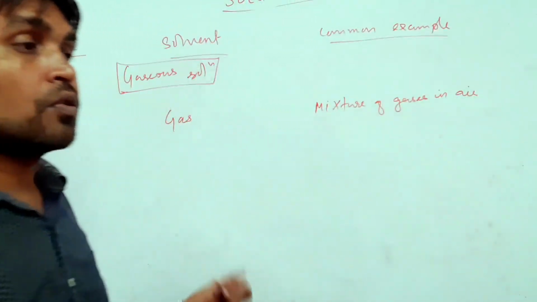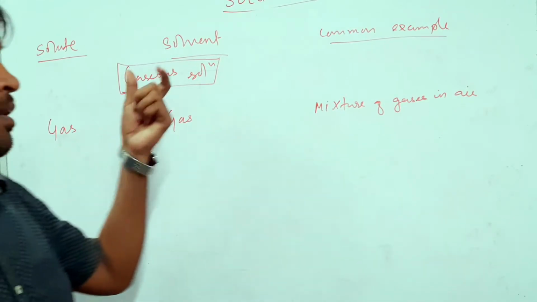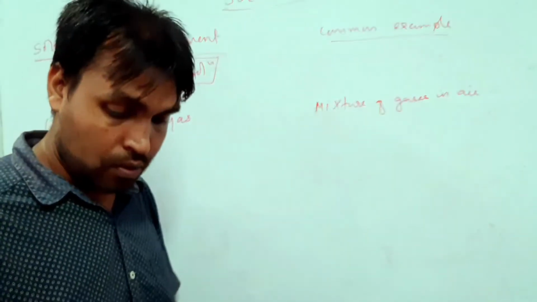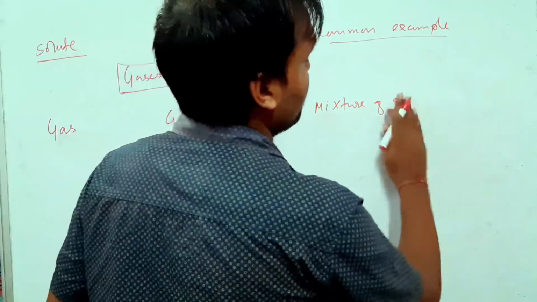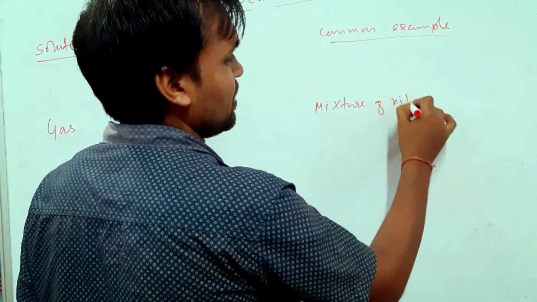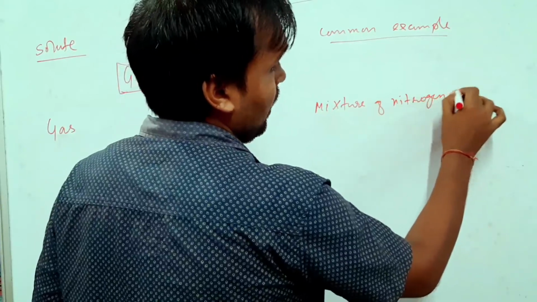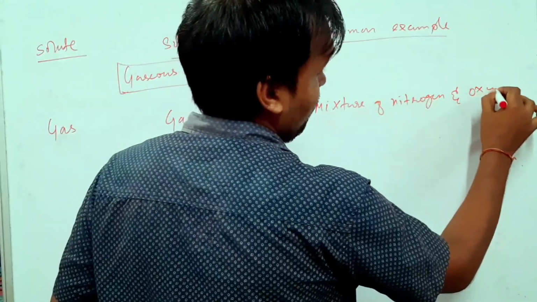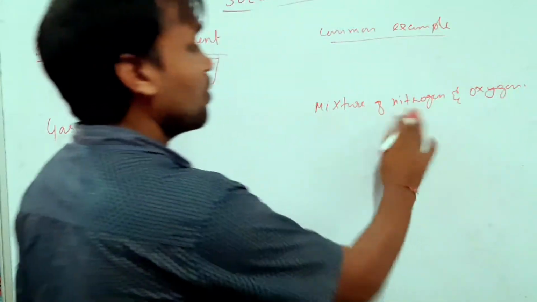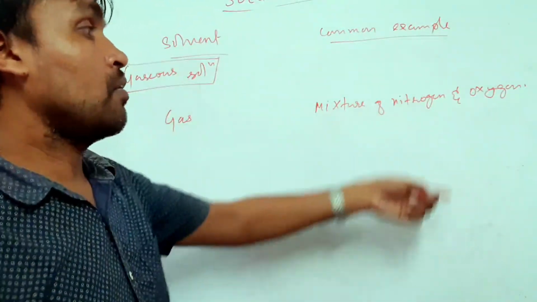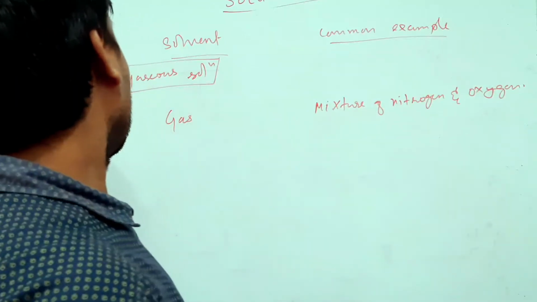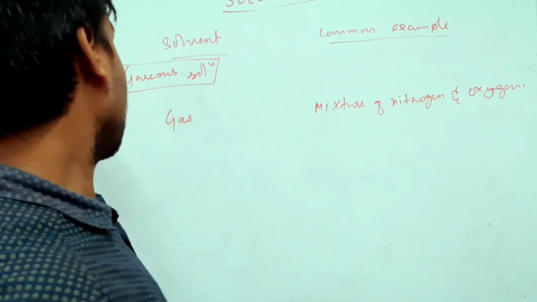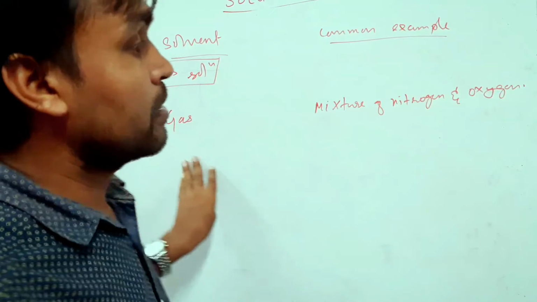Here the solute will be gases, and the solvent also will be gases, like a mixture of nitrogen and oxygen. Nitrogen's quantity is more and oxygen's quantity is less. So this is an example of gaseous solutions in which the solute is gas and the solvent is also gas.